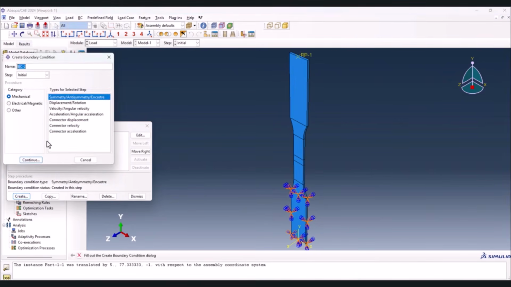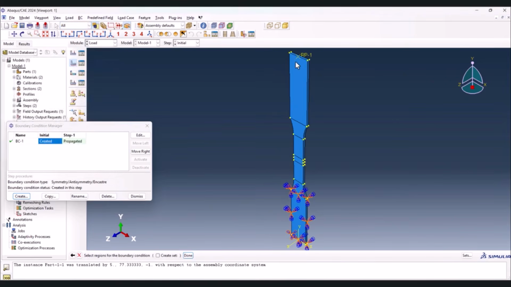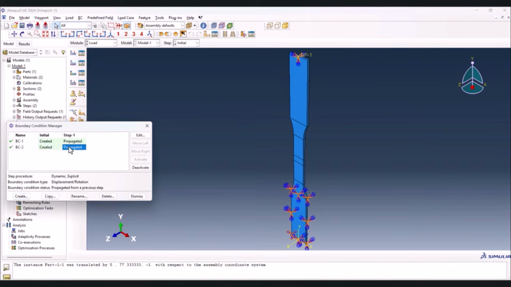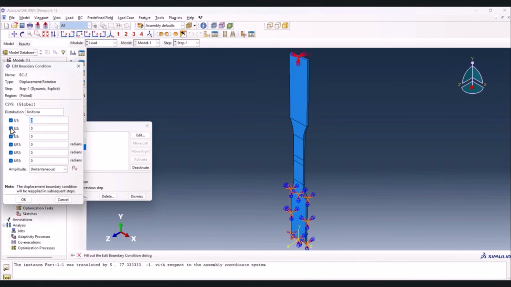Now go to Create. This one we need to create from displacement and rotation, continue, select the RP point and done. Now check everything, because it is the step Initial, but we need to modify that into Step 1, and the U2 can only displace 15 millimeters.